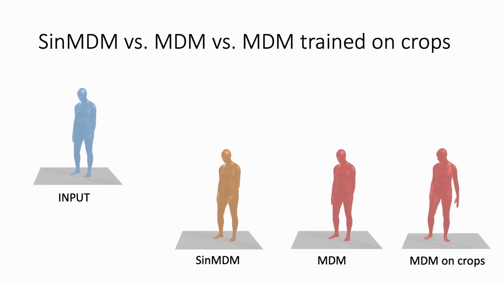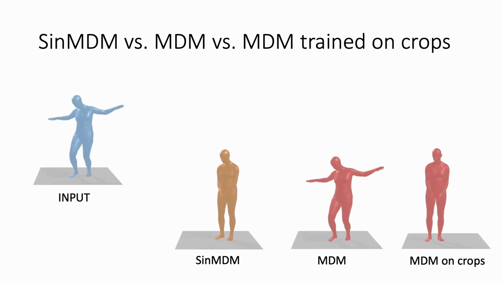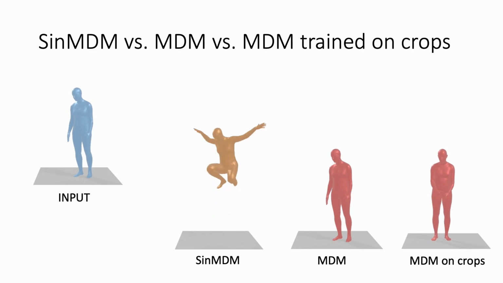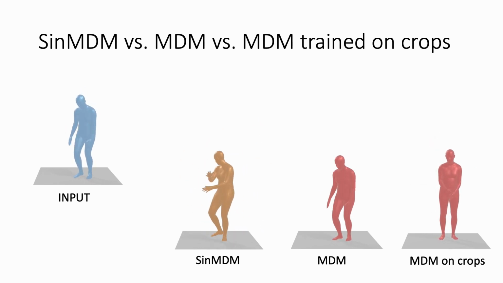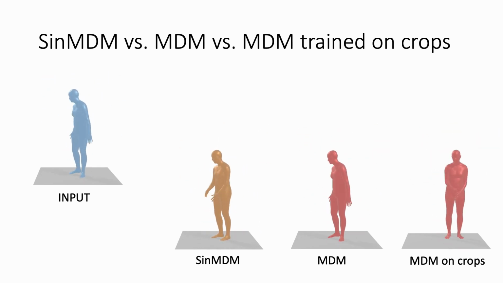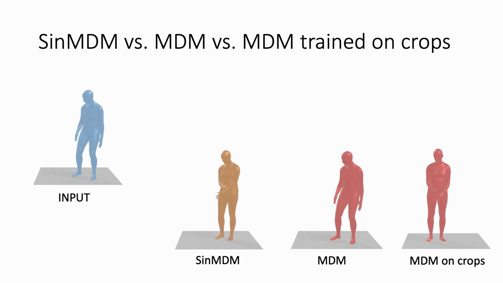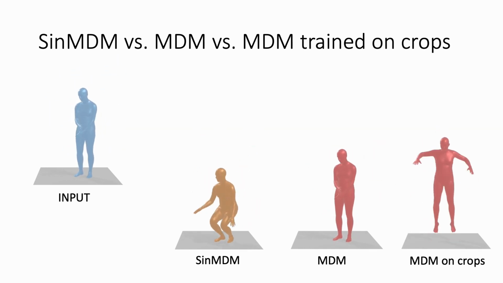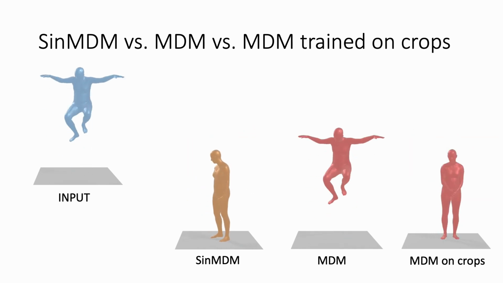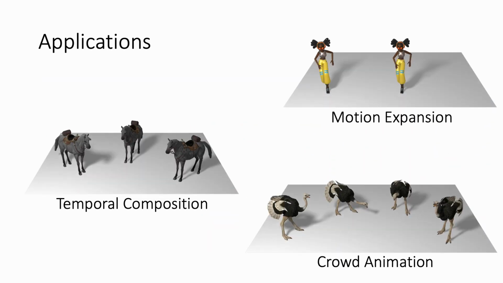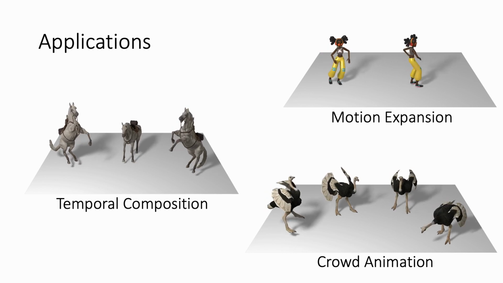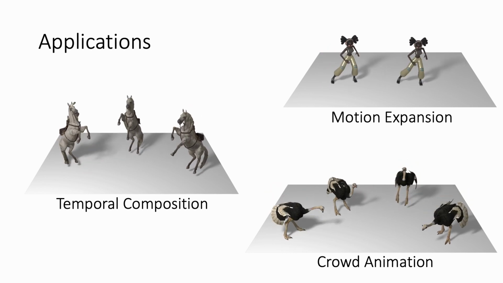Here, we compare animations generated by our model, MDM, and a variation of MDM trained on crops of the motion. As can be seen, MDM overfits the input motion, and MDM with crops produces a motion that is discontinuous and jittery. Our model facilitates an abundance of applications with no need for retraining.